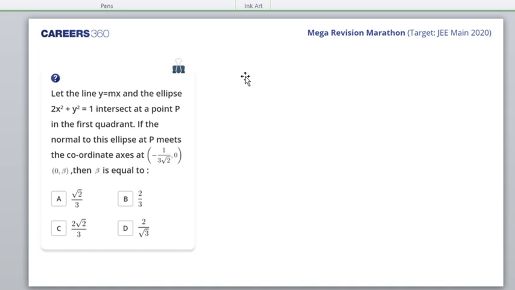Let the line y is equal to mx. y is equal to mx is just given to create confusion. If you realize that this is a vertical ellipse, x square upon 1 by 2 plus y square upon 1 is equal to 1.